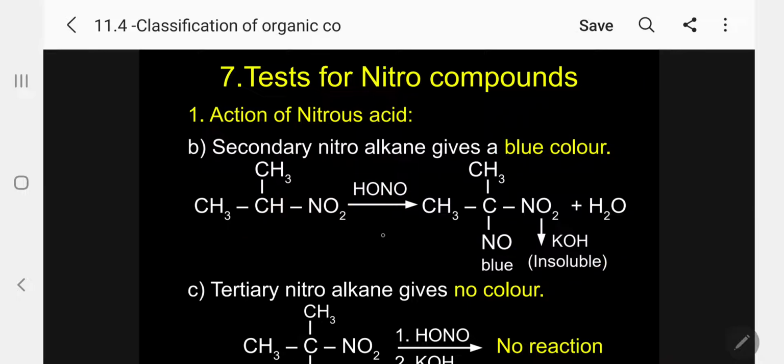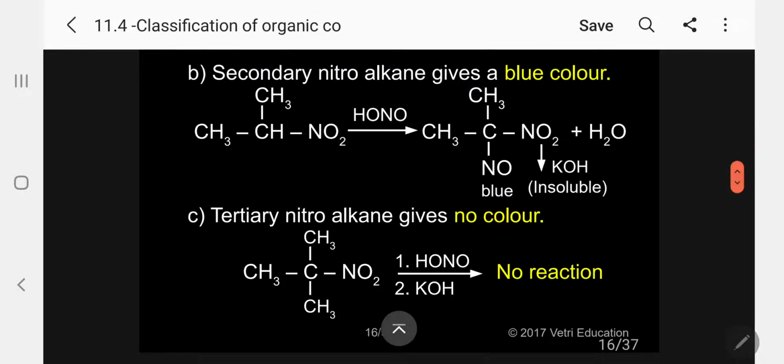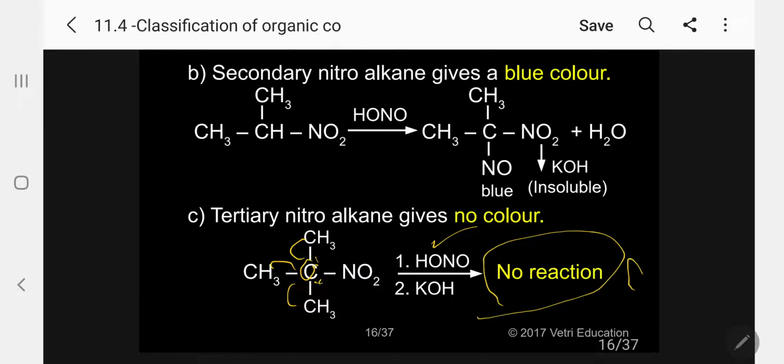Coming to the tertiary, kindly follow my dear students. I told you already, I have written the same compound. So attached to 1, further attached to 3, so it is tertiary. So when I treat with nitrous acid, there is no replaceable hydrogen atom on this carbon. No reaction takes place. No characteristic color.